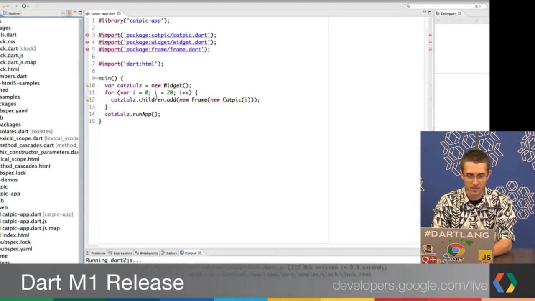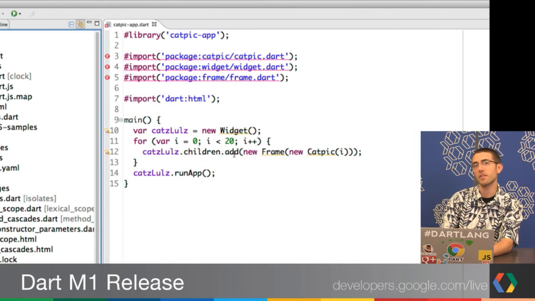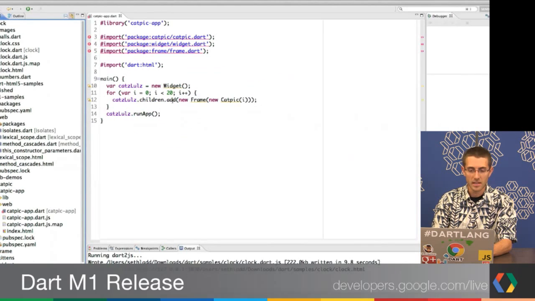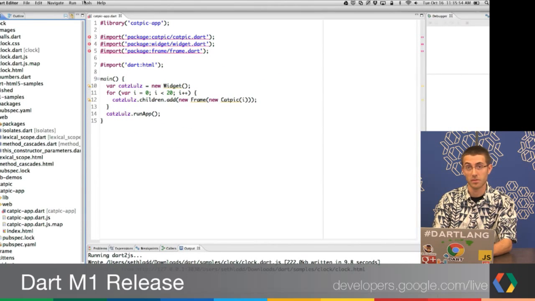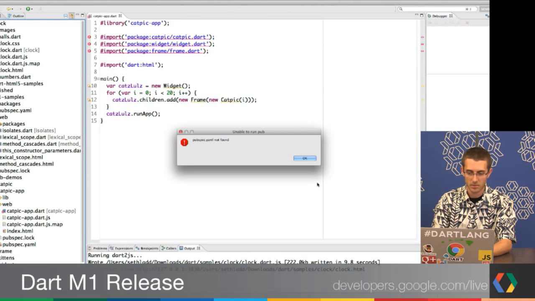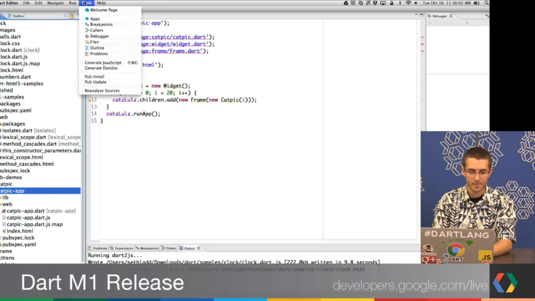Let's start here. On the computer screen you've got just a simple app, but it's referring to three different packages, and I'm going to get these from pub. My editor doesn't know anything about them because I haven't installed them yet. But thanks to our integration of pub into the editor, I can just go up to Tools and run pub install. It helps if I choose the directory. Okay, let's do that.